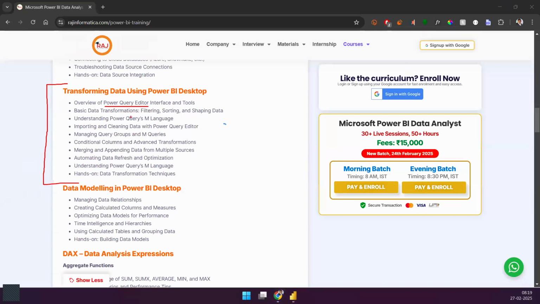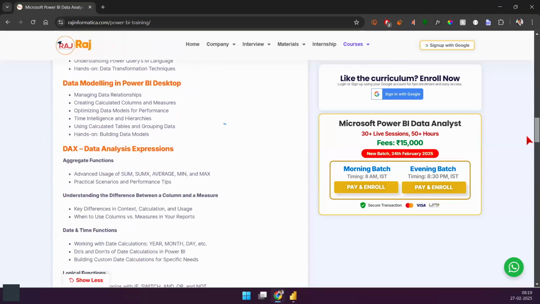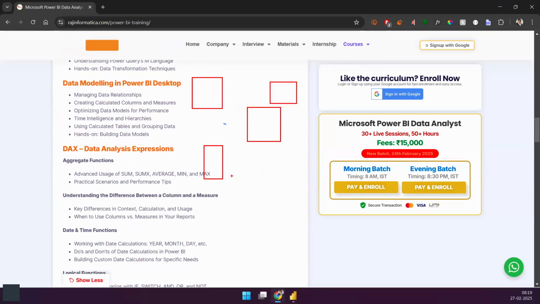Okay, so that's something that is coming up as well, and we'll dedicatedly work on in this particular section here. After that, we'll talk about data modeling. That's also important because when you start bringing in a lot of tables, you may want to start visualizing things from two or more tables, right? So let's say you want to bring some visualization out from these two tables. What will you do? How will you get that?